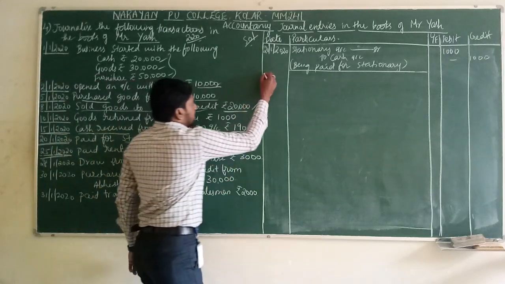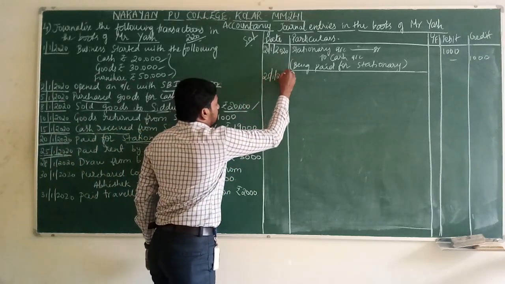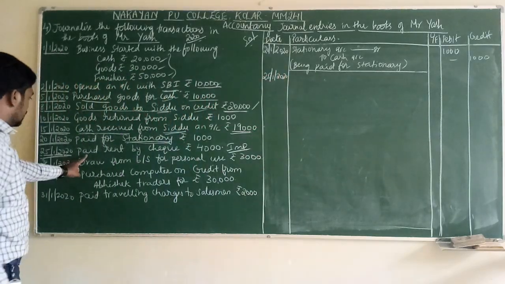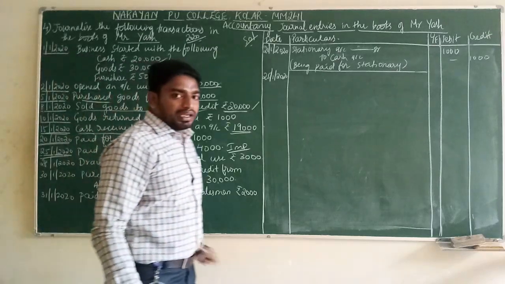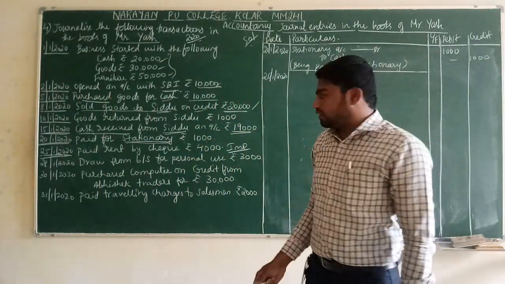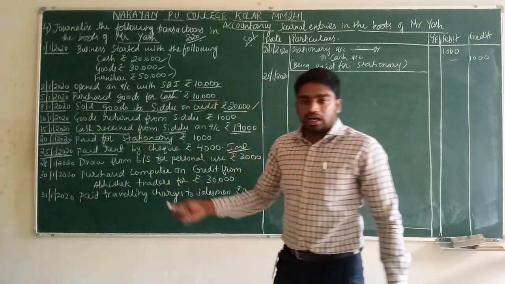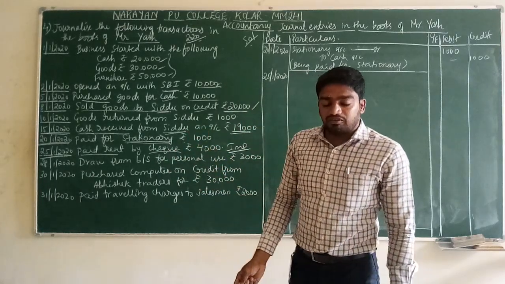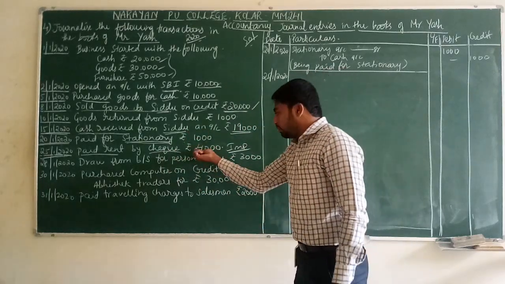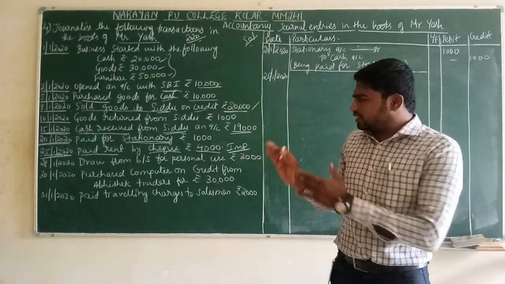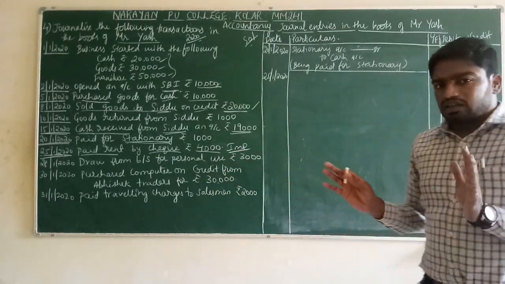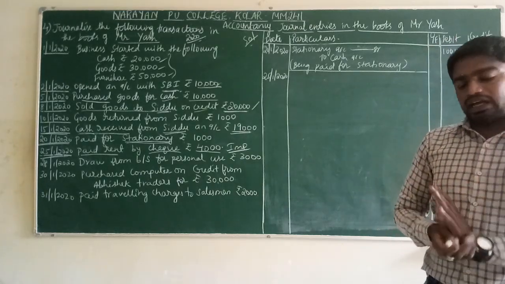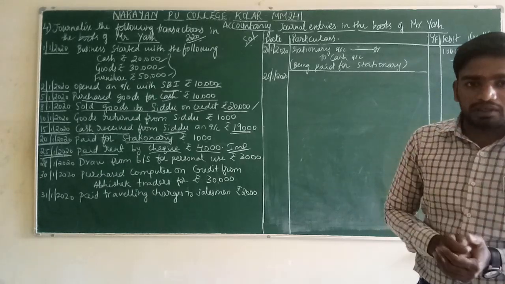25/1/2020. On the 25th we are doing one activity. For that activity we have to pass a journal entry. What is that activity he has given? Paid rent. What are we paying? We are paying rent of our business. We are paying rent by cheque. How many rupees? 4,000. Do you understand what the transaction is? Does it give any idea to your mind? What is it? Paid rent. Correct. I agree with your point. Paid rent ಅಂದ್ರೆ ನಾವು ಬಾಡಿಗೆ ಪೇಮೆಂಟ್ ಮಾಡ್ತೇವೆ.